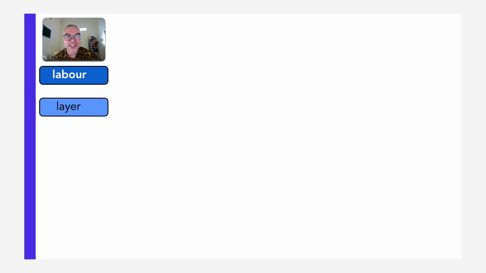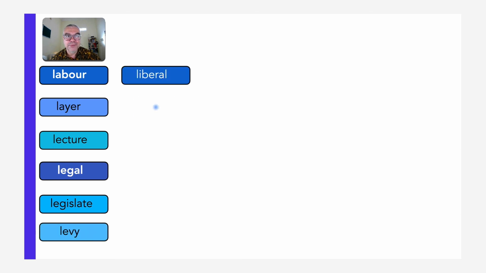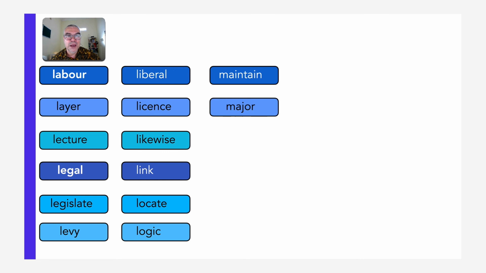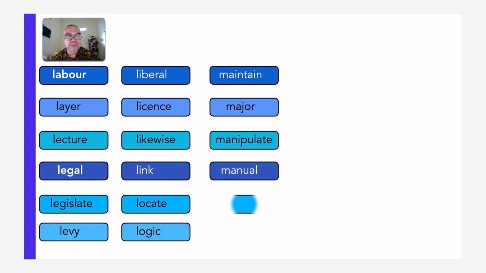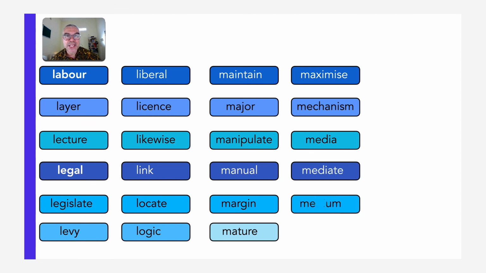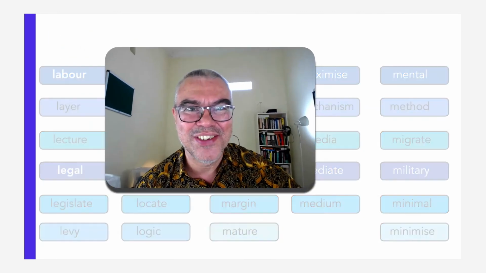Labour, layer, lecture, legal, legislate, levy, liberal, license, likewise, link, locate, logic, maintain, major, manipulate, manual, margin, mature, maximize, mechanism, media, mediate, medium, mental, method, migrate, military, minimal, and minimize.